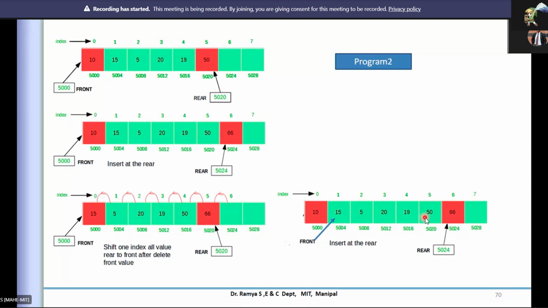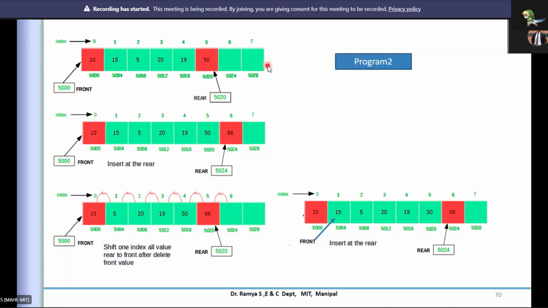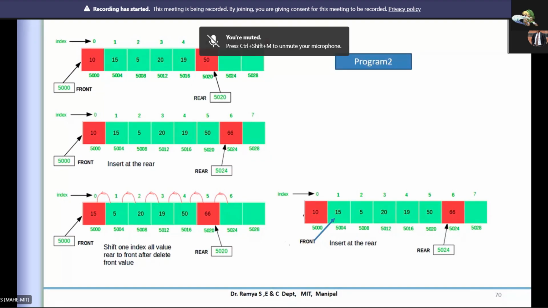But these spaces, though they are physically available, I can't point to them, because I don't have the privilege to go back. The pointer is always going forward in this kind of programming. So if I want to insert one more, that is not possible, though the capacity, as you initially spelled out, is 8, because the index is one more than that.